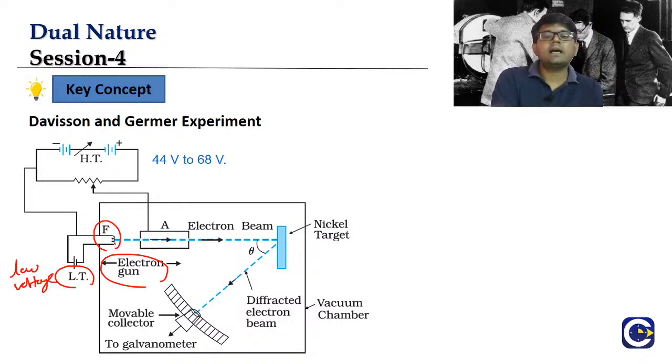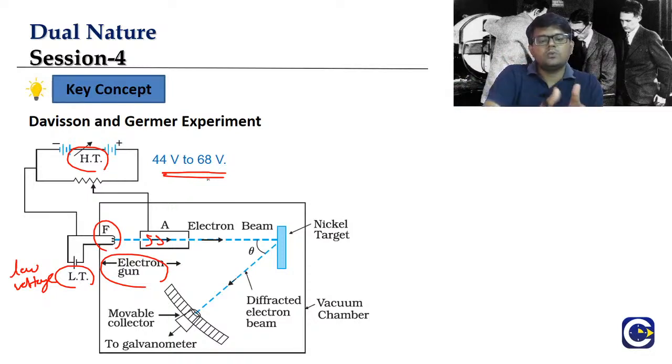We produce electrons at a lower voltage and then pass them through a region connected to high voltage, typically 44 to 68 volts. We don't need to remember these values, just understand the procedure.